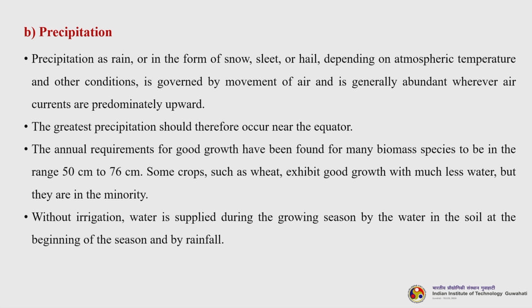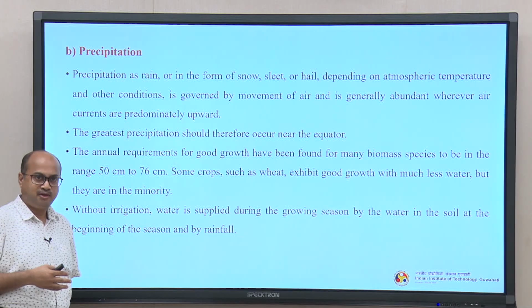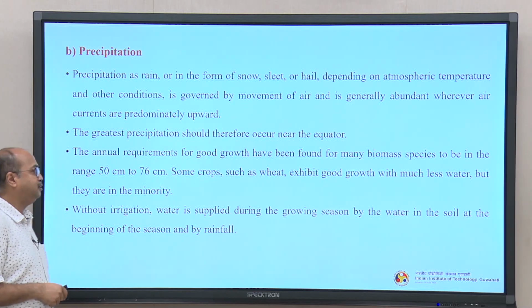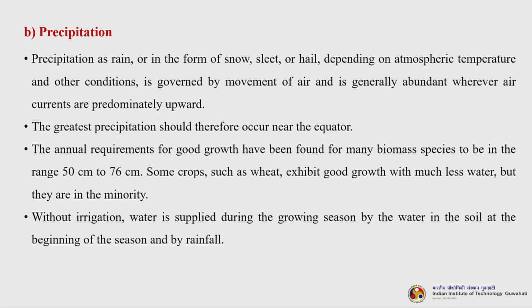The annual requirements for good growth have been found for many biomass species to be in the range 50 centimeter to 76 centimeter. Some crops such as wheat exhibit good growth with much less water, but they are in the minority. Minority means when we compare with other cereals or pulses on a global scale, they are less. That is why it is mentioned as minority.